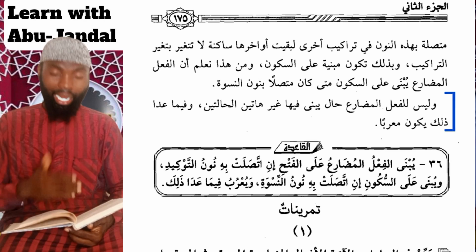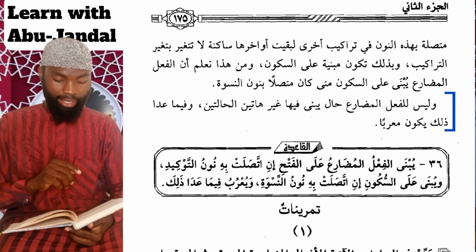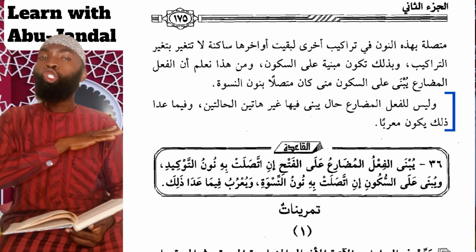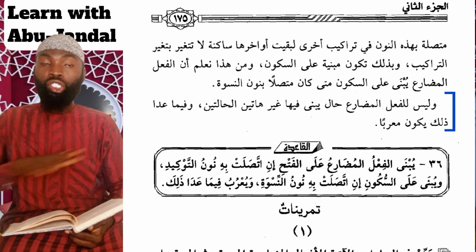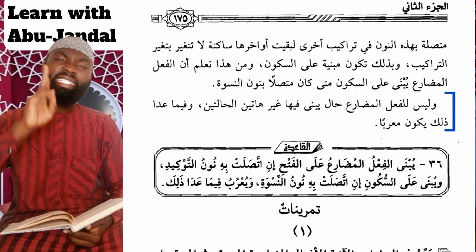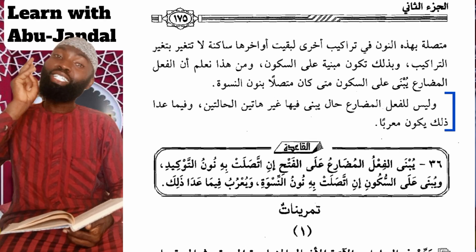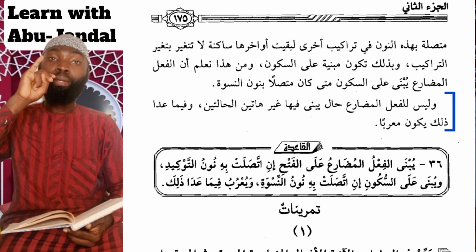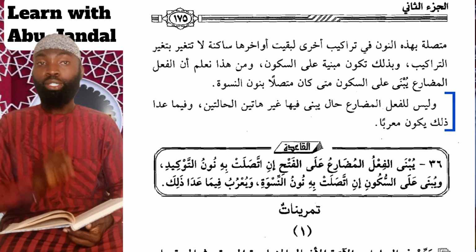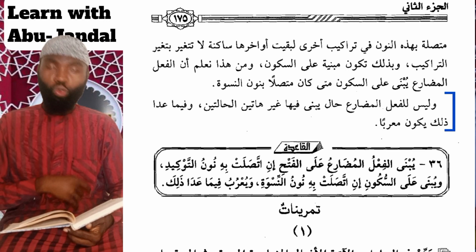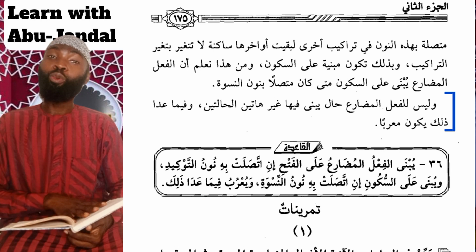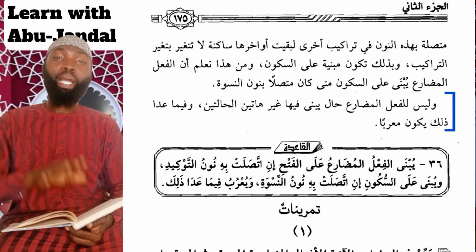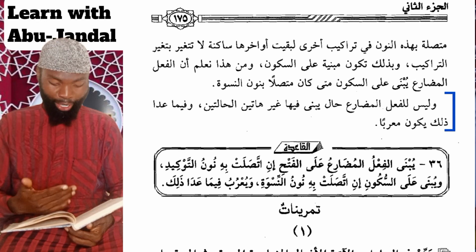And for the present tense verb, there is no other situation that will make it become fixed except these two situations: when there is an attachment of nun tawkid, the two types of nun of emphasis, or when there is an attachment of nun al-niswa, the nun of feminism. In other situations, the present tense verbs will always appear as declinable words.